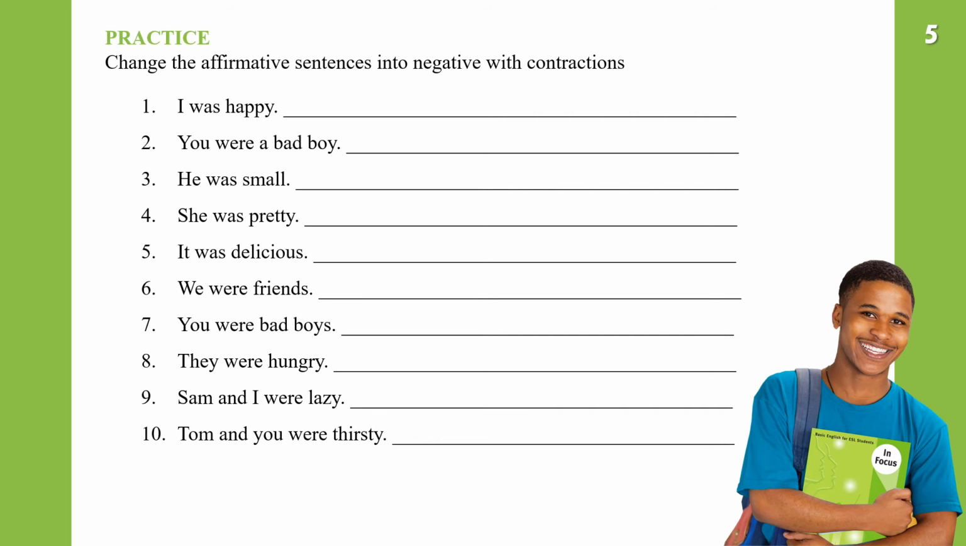Okay, we have affirmative sentences here. Let us change these into negative sentences using the contraction forms. I was happy, so it is I was not happy. So I wasn't happy. You were a bad boy. The negative is you were not a bad boy, and the contracted form is you weren't. You weren't a bad boy.